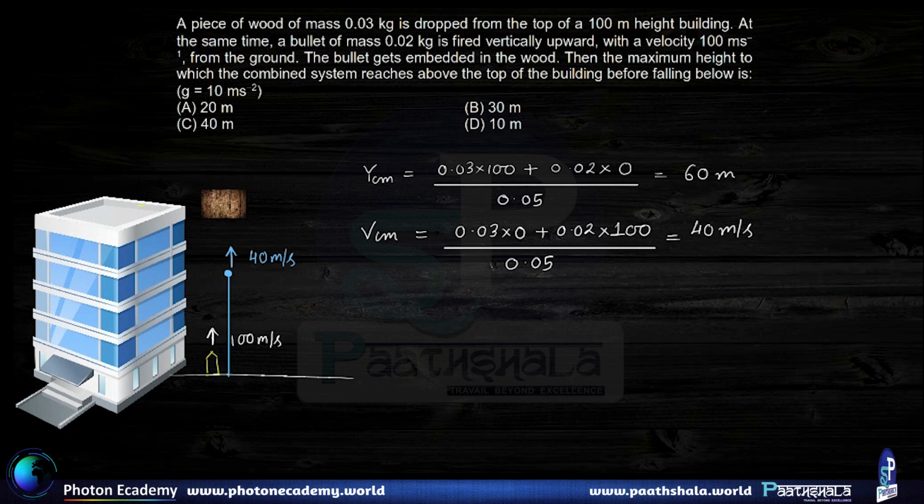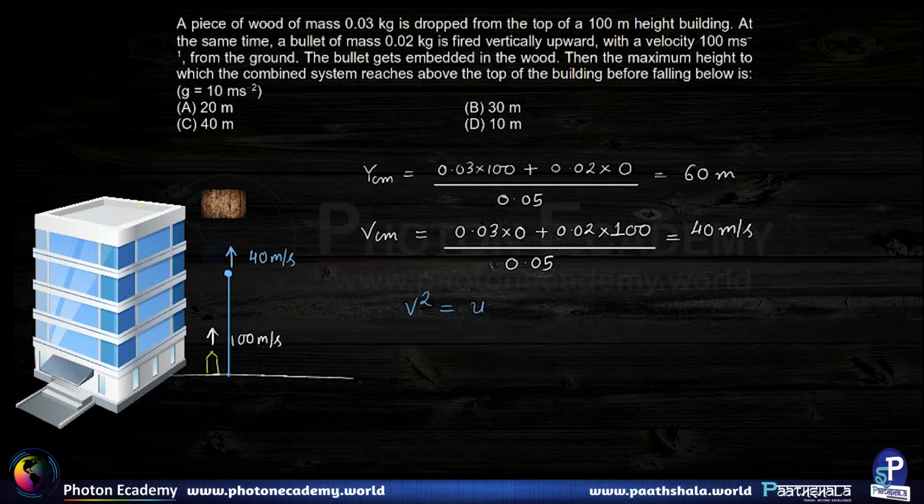So we can write down v square is equal to u square plus 2as, and in place of v we put 0, because when the center of mass reaches the highest point it's going to have 0 upward velocity.